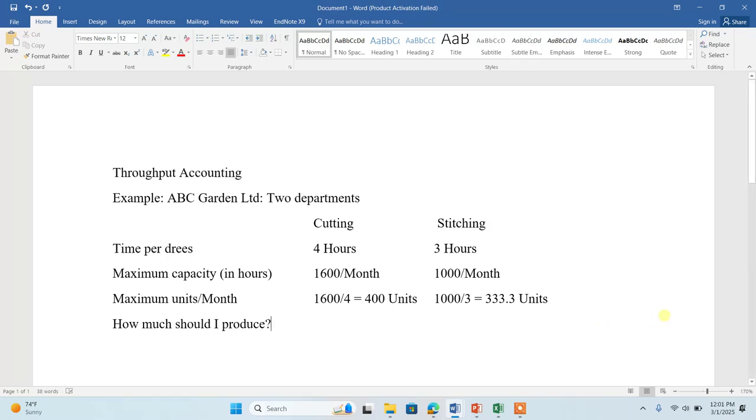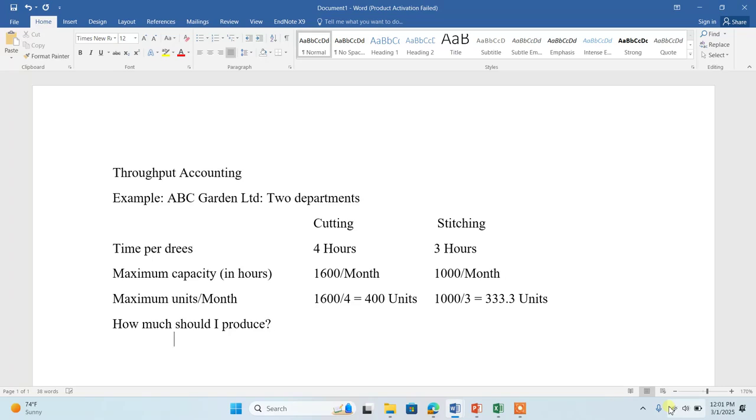Maybe the demand for the product is 500 units. Can I produce 500 units? No. The cutting department said that their capacity is only 400. But the stitching department has the capacity to finalize the product, which is only 333.3.